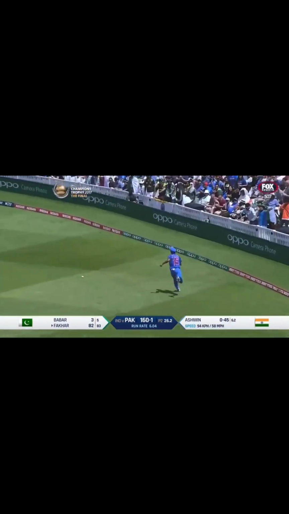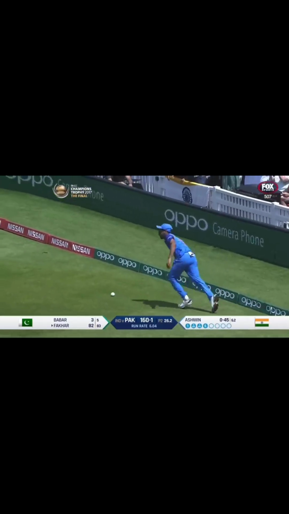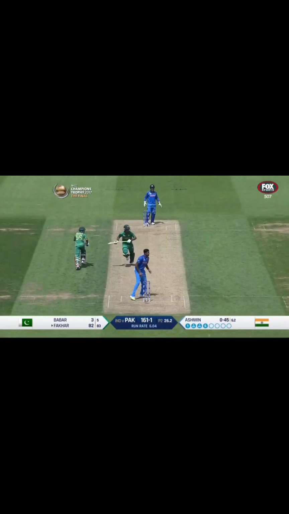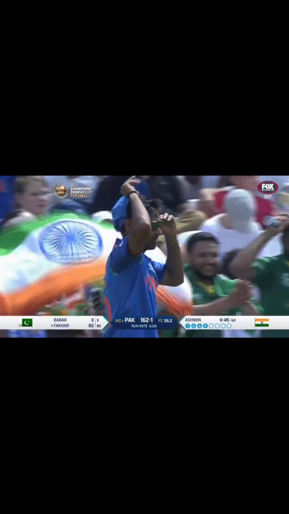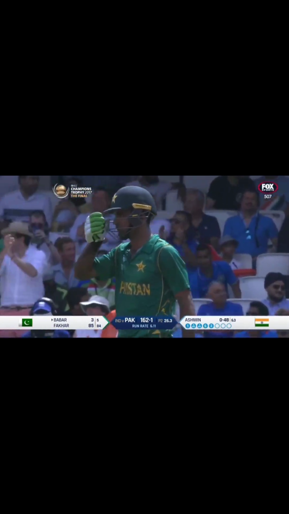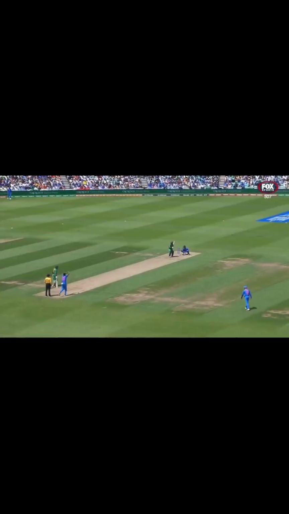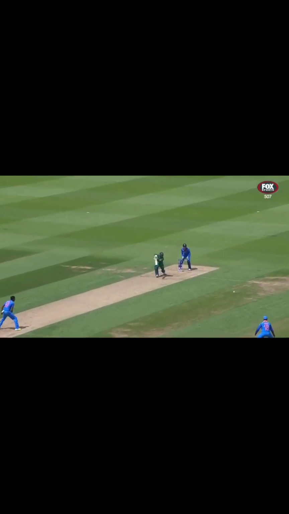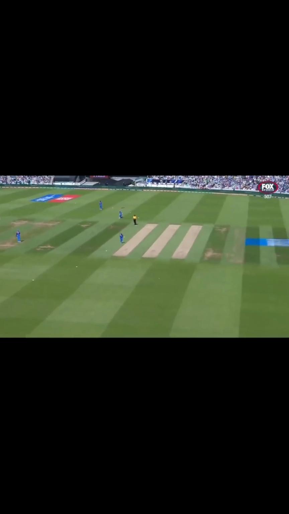Then he lets it go through the offside, sweetly timed. Fakhar Zaman is now being rushed for the third. Another excellent piece of batting from the left-hander. And his range has been immense. He hit the first one for six straight down, and have a look at this drive, easing into that drive.